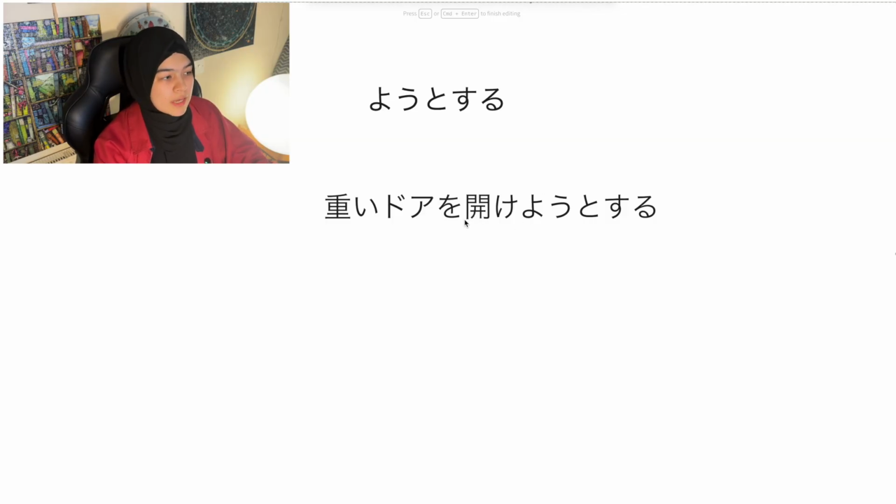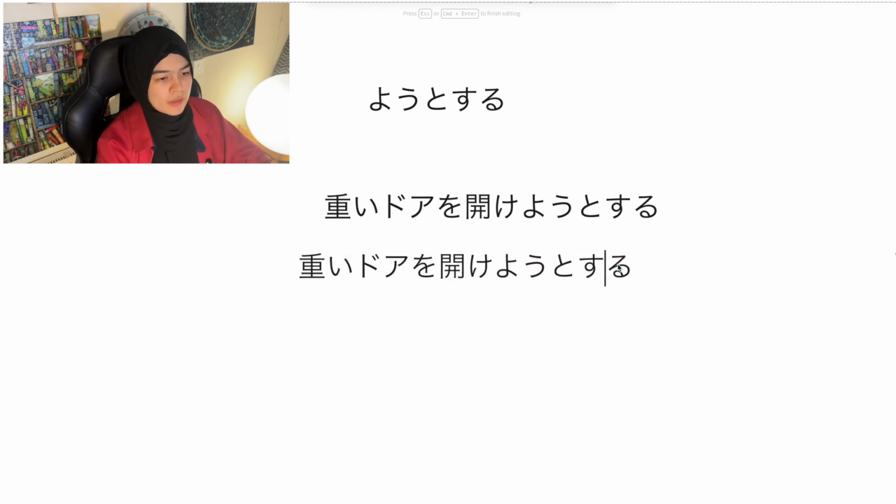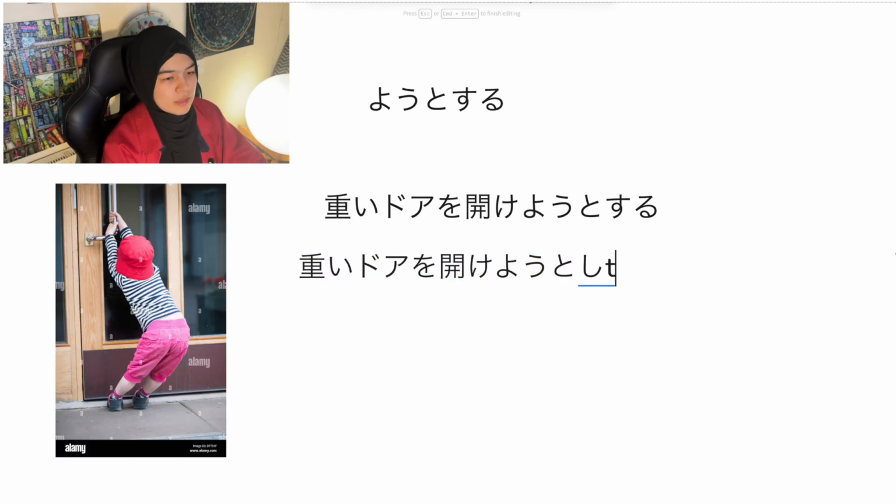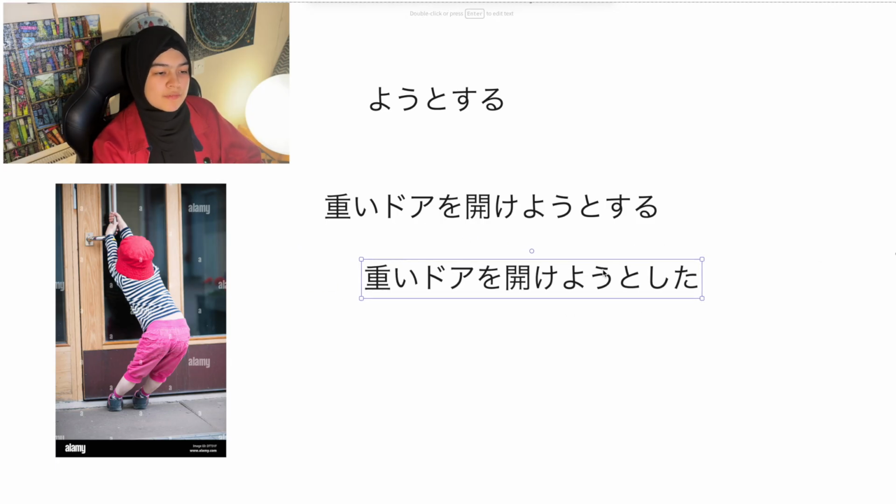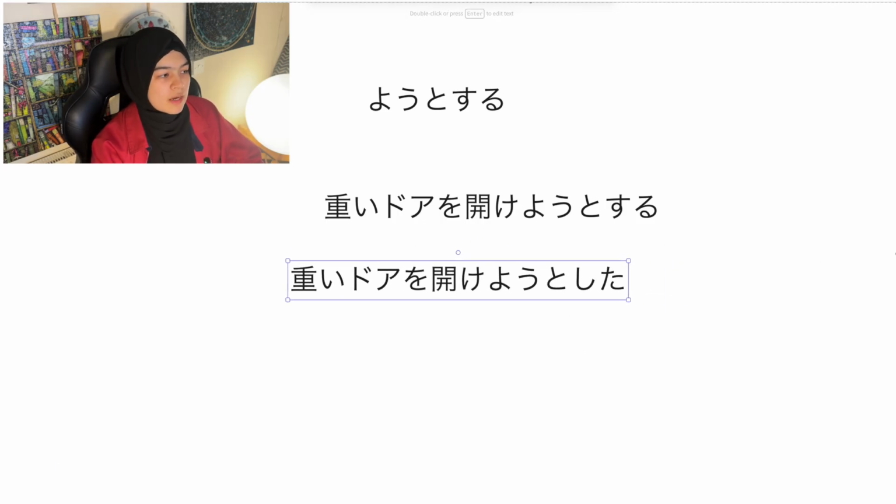Also, one unique thing about ようとする is that when you use it in the past tense, it kind of implies that you tried, but it didn't work. So for example, if this is 重いドアを開けようとした, that means you tried opening the heavy door, but you failed to do it. I think it's natural though, because even in English, if you say that you tried to do something, it could mean that you tried, there was an attempt, but you weren't able to do it. Because if you were able to do it, you wouldn't have to say that you tried. You would just say that you did it.